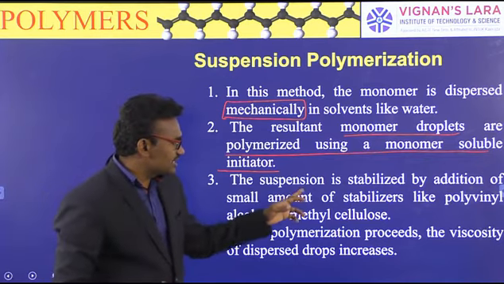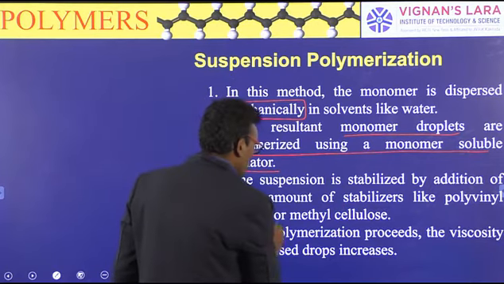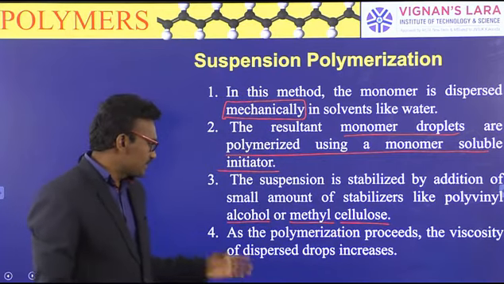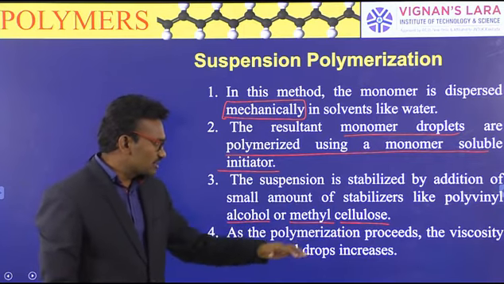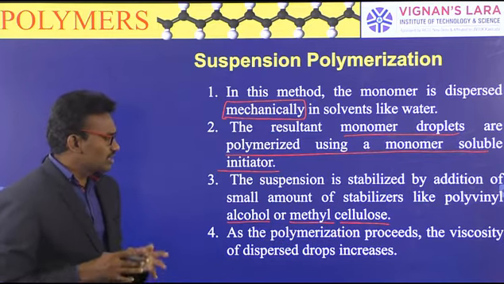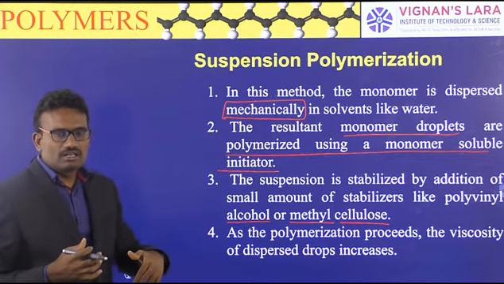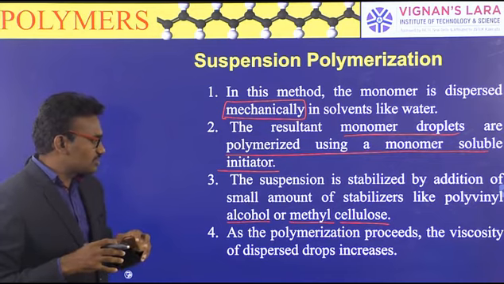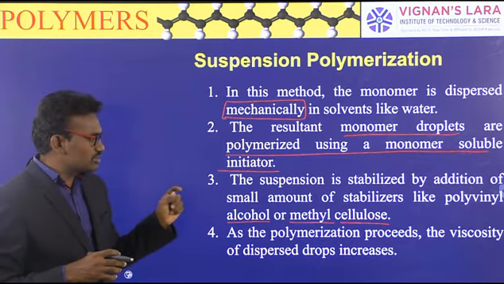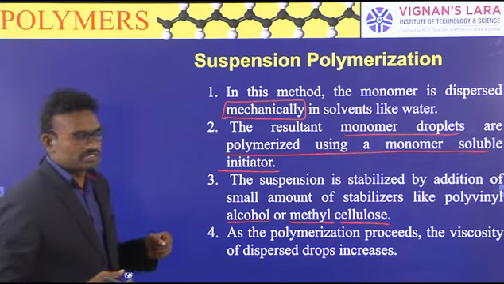The suspension is stabilized by addition of a small amount of stabilizer like polyvinyl alcohol or methyl cellulose. This process also uses stabilizers. As the polymerization proceeds, the viscosity of the dispersed drops increases, because the monomer droplet size increases. When the viscosity of the dispersed droplets increases, velocity decreases, because small monomer molecules are converted into large molecules.